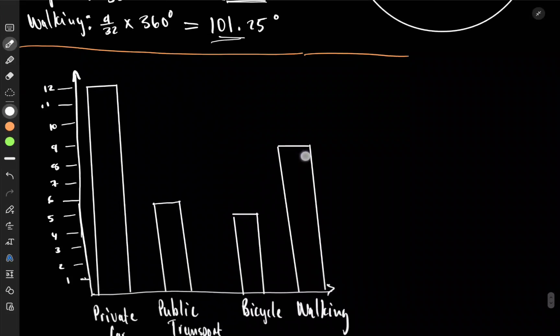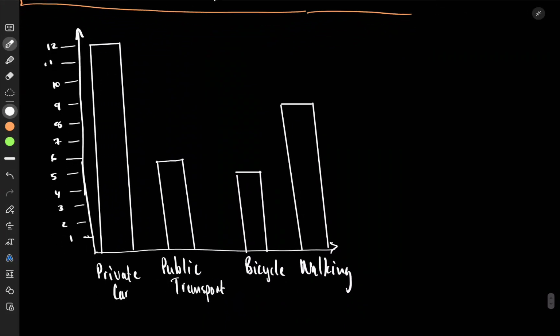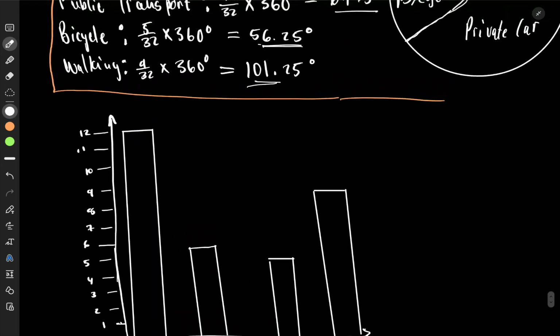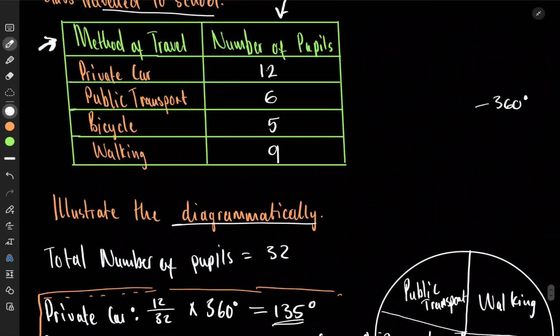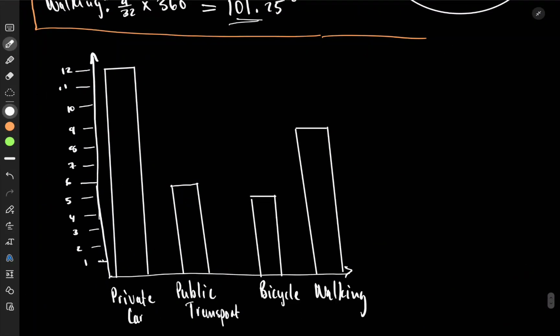And I'm done. Look at how easy it is. Private car, public transport, bicycle, and walking. These are the categories and you're done. That's your bar chart. And it is now easy to see. So here I should never forget to put method of travel. This would be the method of travel. I don't want to lose marks for anything stupid.